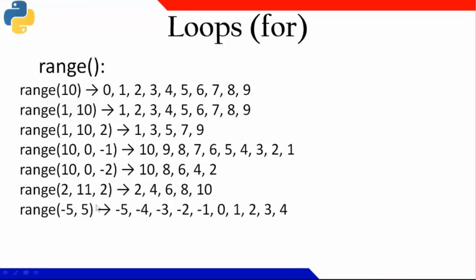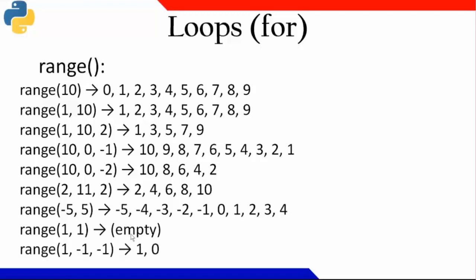-5 to 5, I have not given any increment, so it took increment 1 by default. Range of 1 to 1, same value to same value, will not return anything, it will be empty. When I say start with 1, go to -1 with a decrement of -1, since -1 is the end value, it should not be printed. So 1 and 0 got printed.